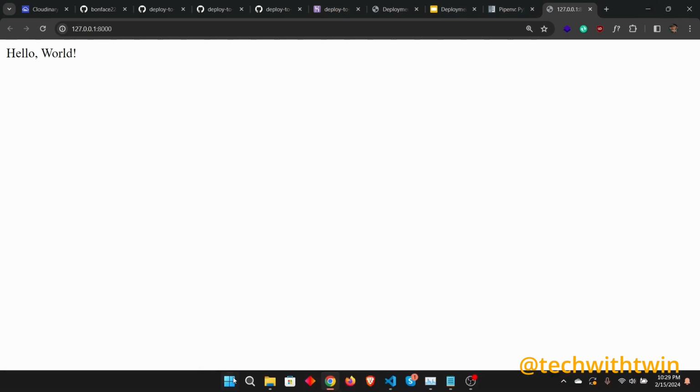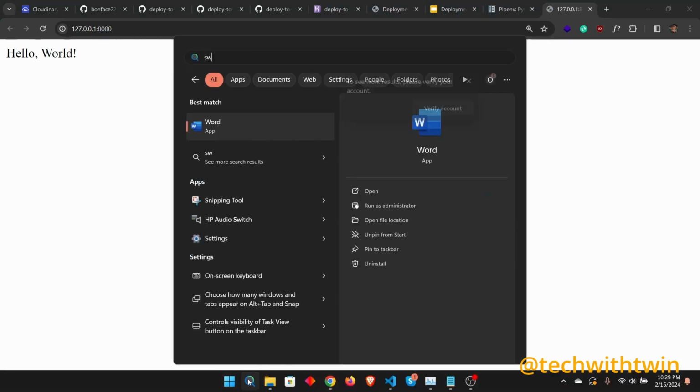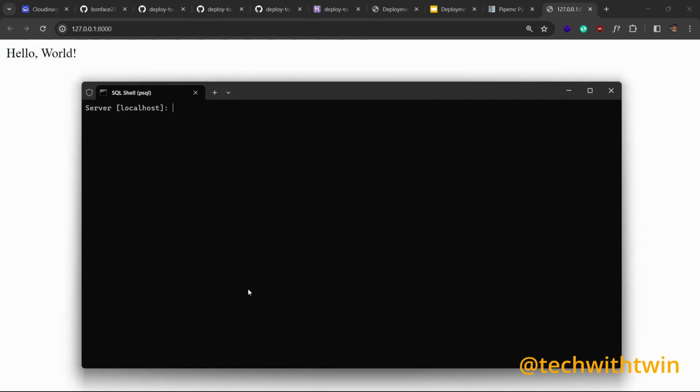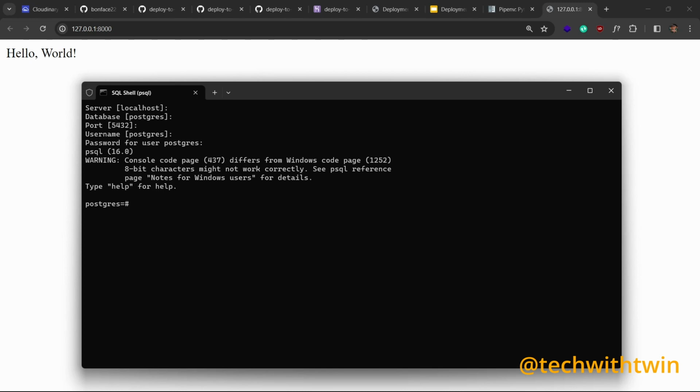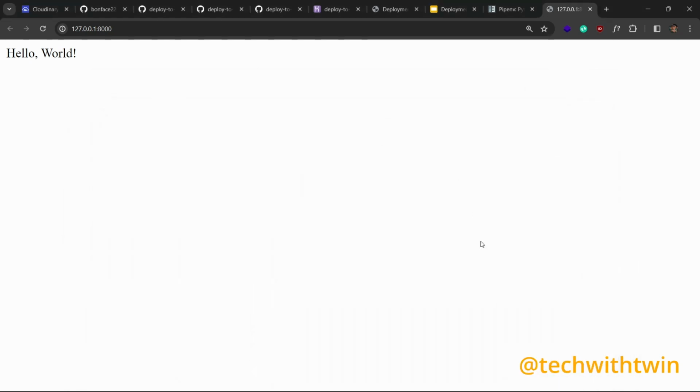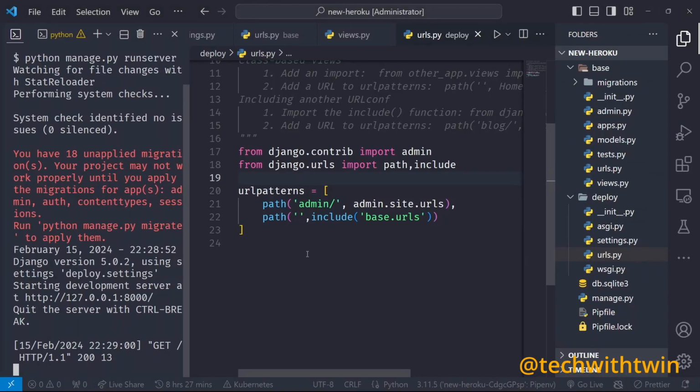You need to create a new database. So just come here and say SQL shell. This is Postgres. So I want to create a DB first. So create database. I'll call this new Heroku. So our database is created. I know the username and the password for the database. So I don't want to use SQLite, but you can still use it.